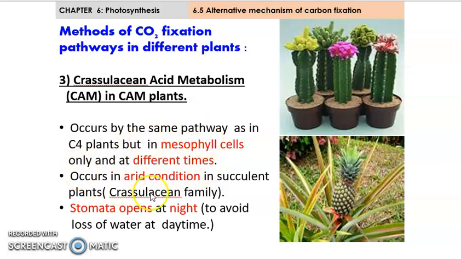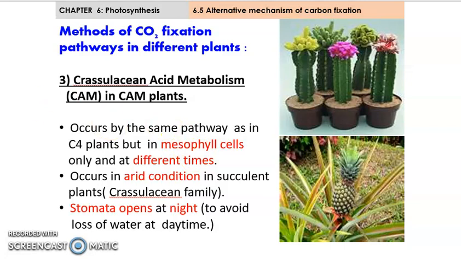It occurs in arid conditions in succulent plants, for example in the crassulacean family. The stomata open at night. Kenapa? To avoid loss of water at daytime. So that's why kita katakan dekat sini the CAM pathway occurs at different times but in the same place, which is in the mesophyll cell.